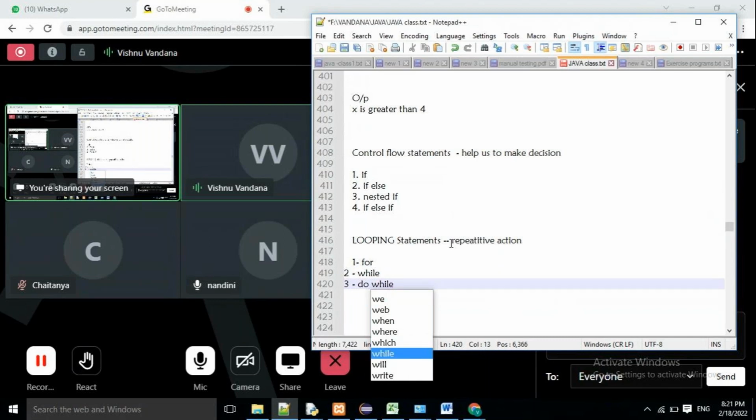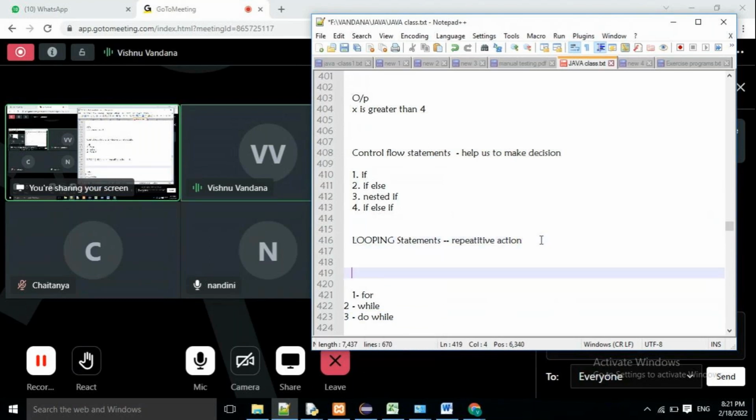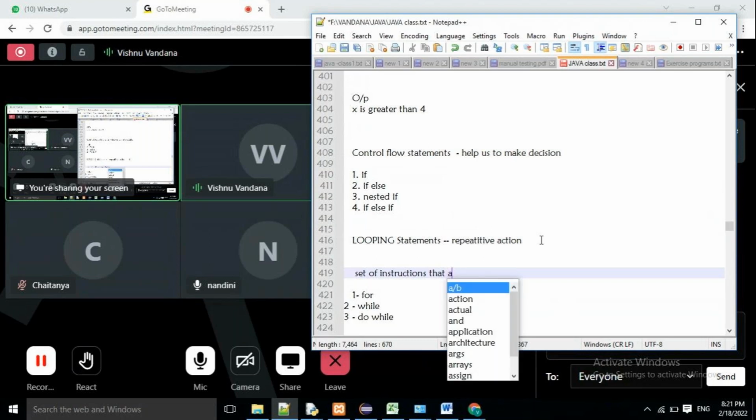So what are the three main looping statements? For loop, while loop, and do while loop. What do we do in the looping statements? We go for the looping statements when we want a set of instructions to be executed repeatedly.